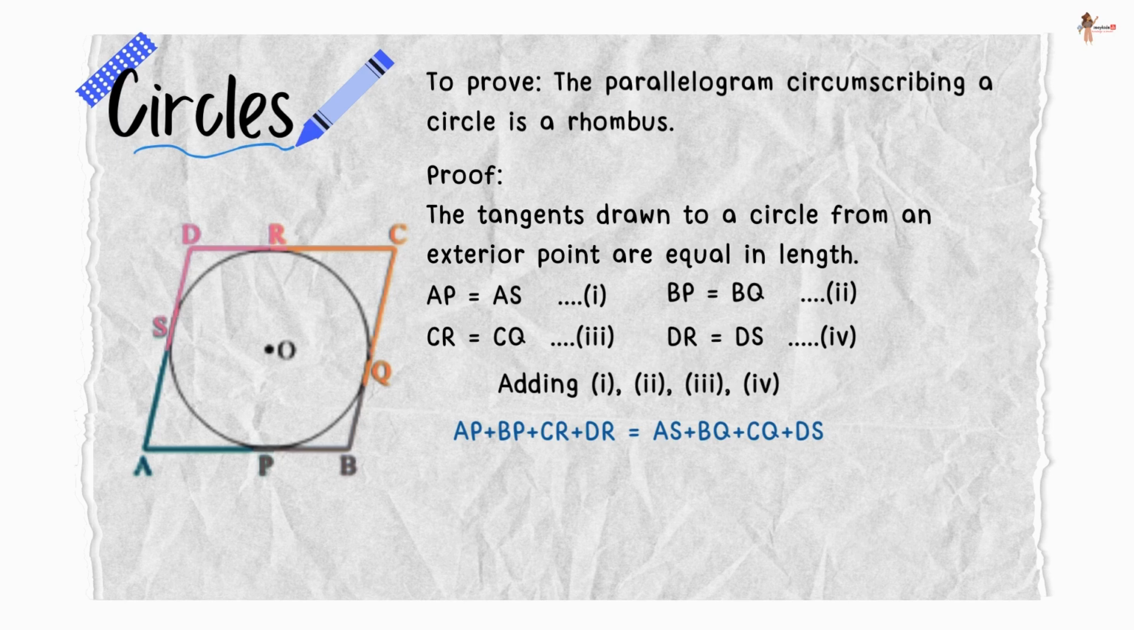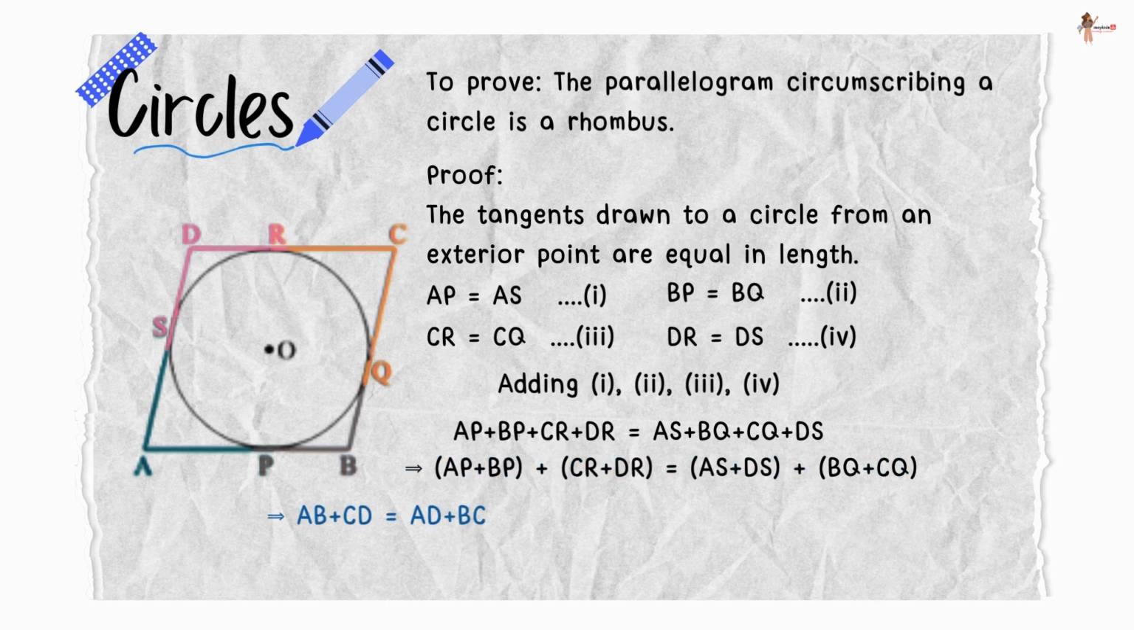to AS plus BQ plus CQ plus DS. Now let's regroup them. Now AP plus BP gives us AB, CR plus DR gives us CD, and AS plus DS gives us AD, and BQ plus CQ gives us BC, which means AB plus CD is equal to AD plus BC.